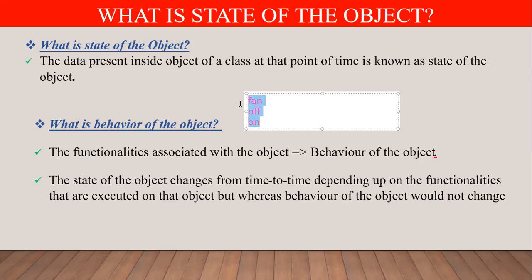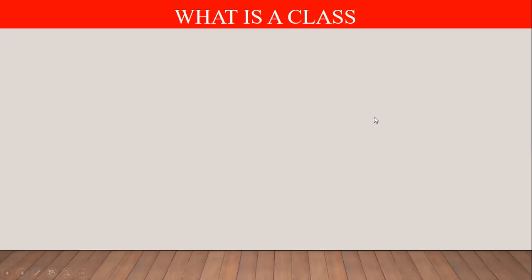This means the state of an object can be changed from time to time depending on the personalities that are executed on that object, whereas the behavior of the object would not be changed. Fan always gives the air. So it means the fan behavior would not be changed. So this is the state of an object. So then what is a class?